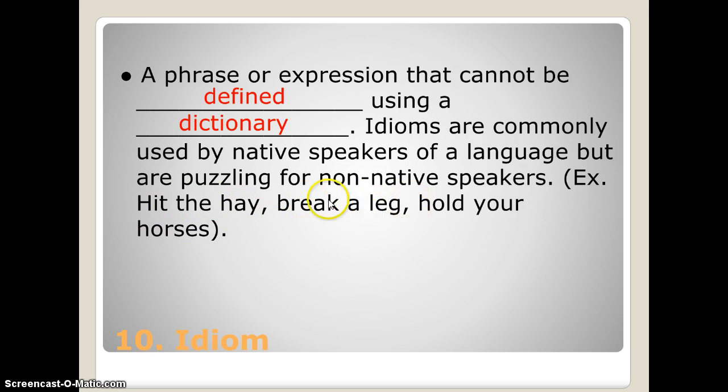Break a leg, and I can tell you all about how this came from the Shakespearean stage later on when we're talking about our plays and our theater unit. But nowhere in this phrase is it actually telling you to do a good job while you're having a performance, but that's what it means. Or hold your horses, meaning slow down, which of course comes from back when you would have to hold on to your horses in order to get your carriage to slow down. But if you didn't speak English, you wouldn't be able to see that and go, oh, that means go to sleep or good luck or slow down.